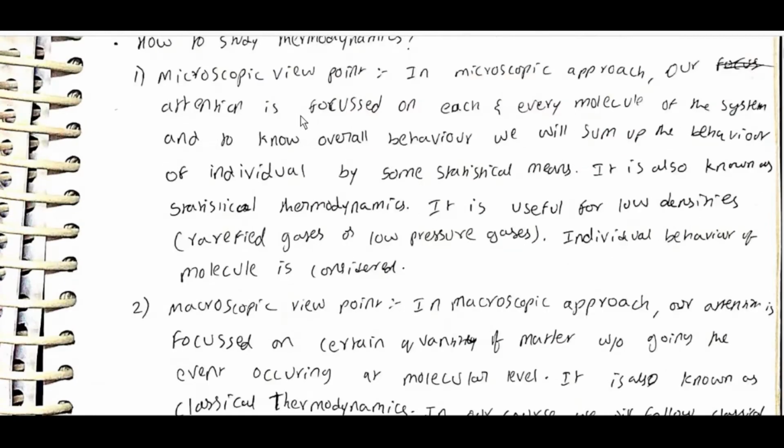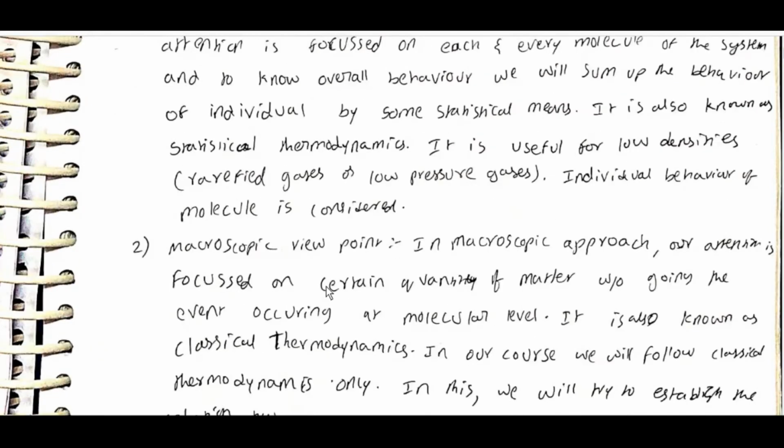How to study thermodynamics? Microscopic point of view. In the microscopic approach, our attention is focused on each and every molecule of the system, and to know the overall behavior we sum up the behavior of individual molecules by some statistical means. It is also known as statistical thermodynamics. It is useful for low densities, rarefied gases or low pressure gases. Individual behavior of molecules is considered.